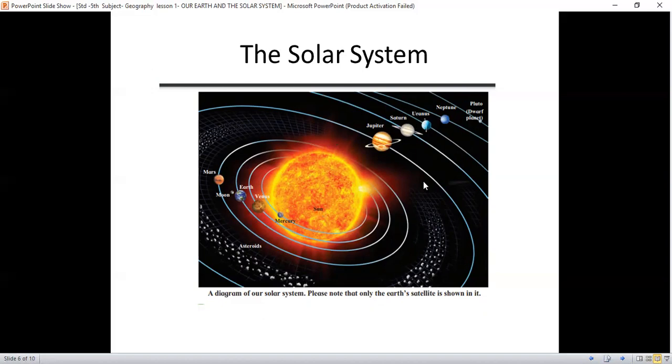The sun exerts a gravitational pull on all these planets, whereas the tendency of the planets is to move away from the sun. As a result of these two forces, the planets keep moving around the sun at a fixed distance and in a fixed orbit. That's why we can see the planets moving around the sun at a fixed distance and in a fixed orbit. You can see the asteroids also moving around the sun on their own orbit. So this is the solar system.